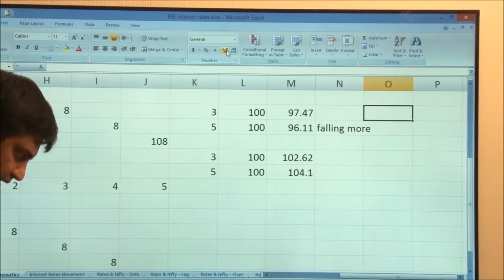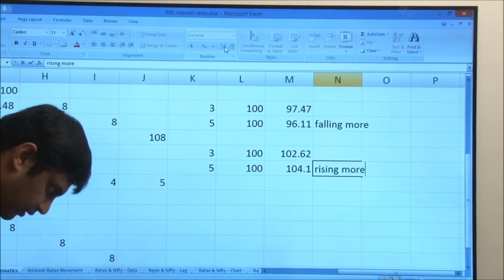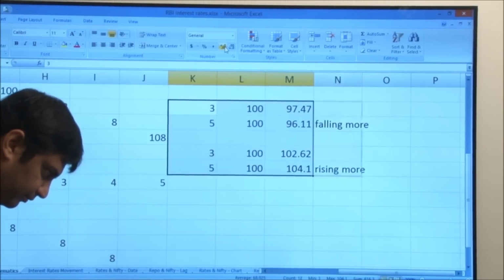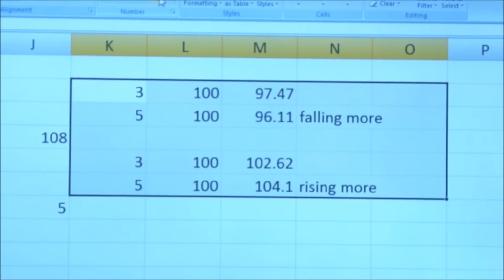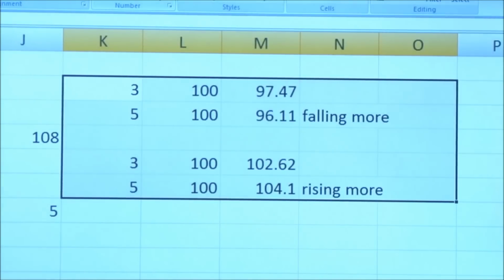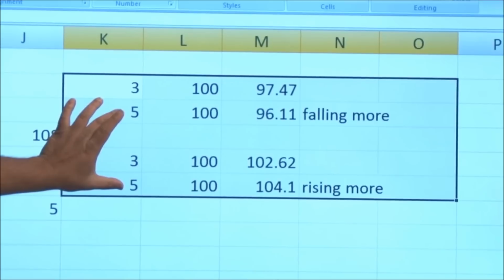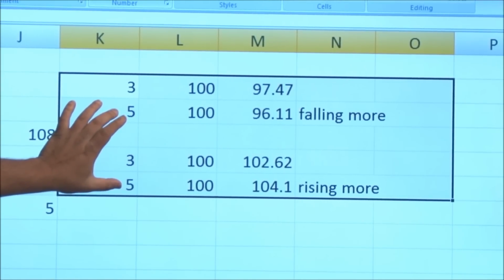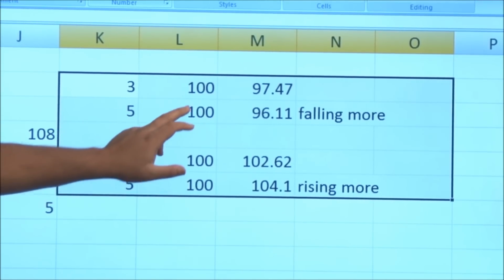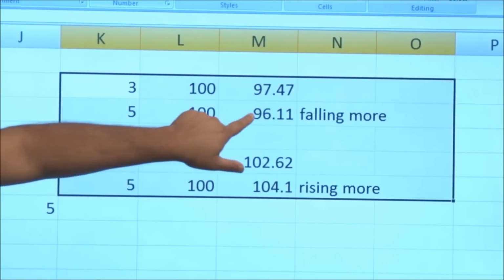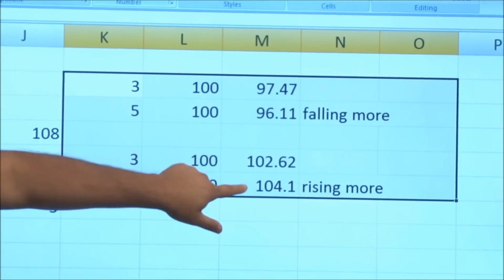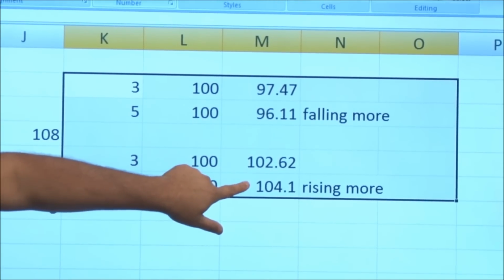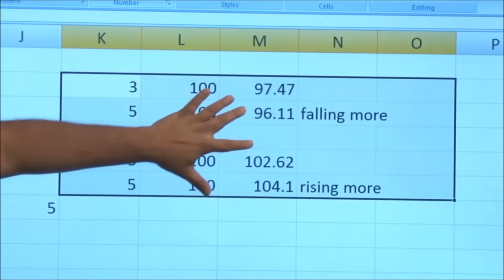If we pay attention, we can say this is rising more, and therefore our next observation, or our next rule or property of bonds: the first property is that bond prices move inversely to interest rates. The second property is the longer term bond is more sensitive to interest rates than the short term bond. Because when rates go up, both the bonds fall, but this bond falls more. When rates go down, bond prices go up, but the long term bond rises more. So the long term bond will always either fall more or rise more.